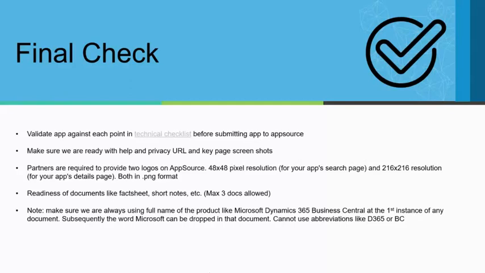Once you have all this, you finalize your company name and the app name, as well as how you are mentioning the Business Central name. You can't just call it D365 or BC or anything like that. Microsoft marketing guidelines are very strictly followed. The first reference has to always be the full name, Microsoft Dynamics 365 Business Central, and subsequently you could drop the word Microsoft and just call it Dynamics 365 Business Central. So that is the guideline. Please adhere to the guidelines.